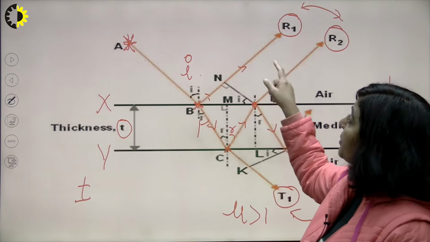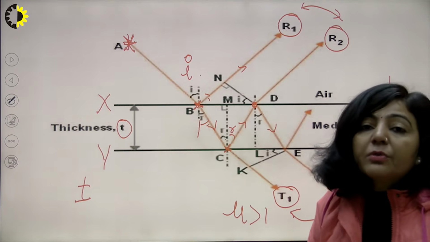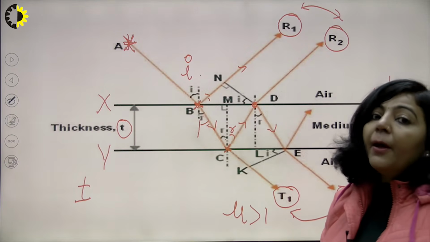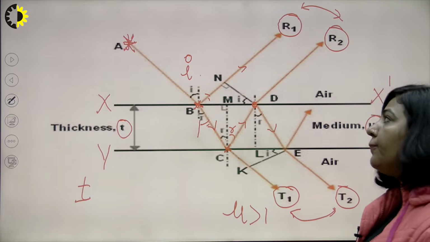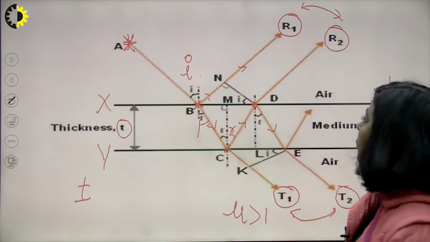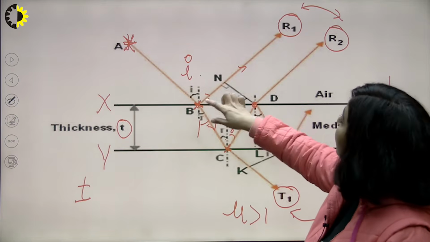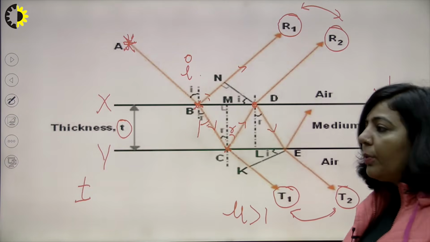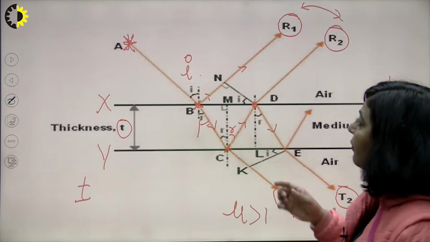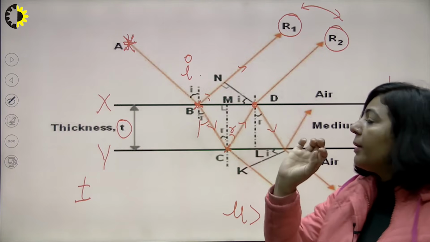So the path difference between R1 and R2 is going to decide the points of maximas and minimas. In order to find the path difference, you have to draw a normal from this point D on this line R1. So when you draw a normal from D on R1, then this particular point N